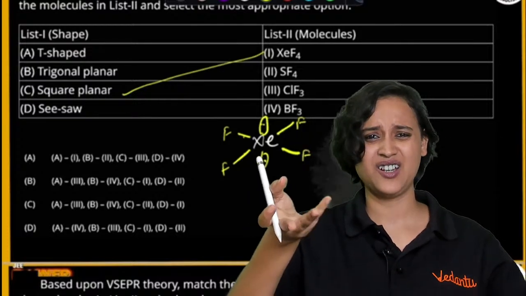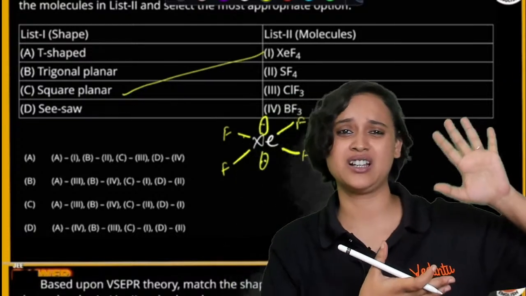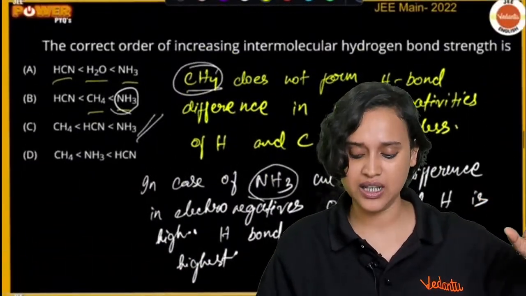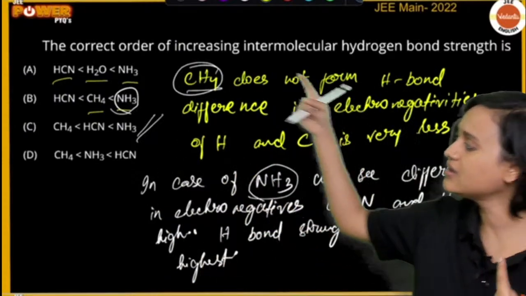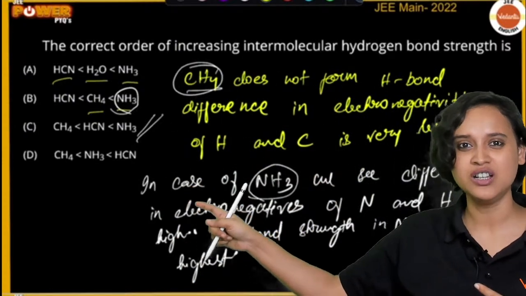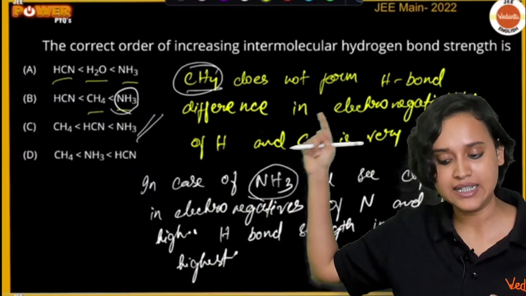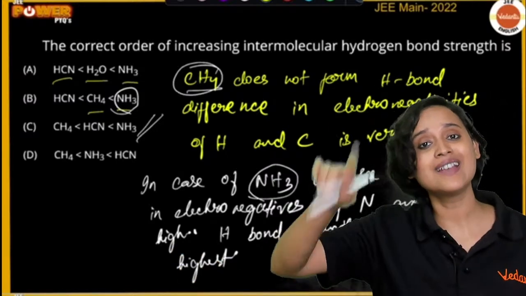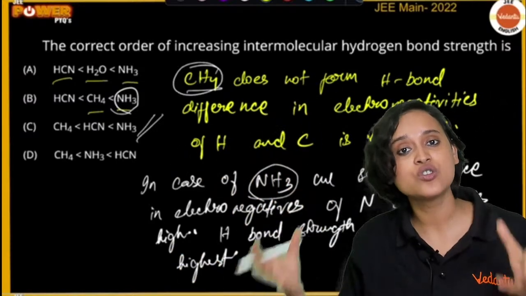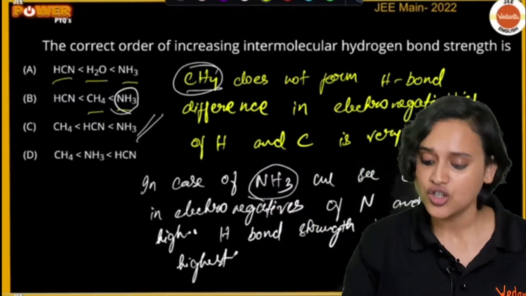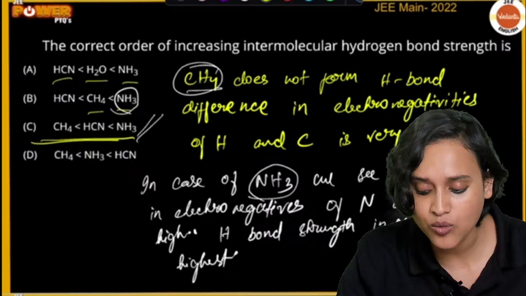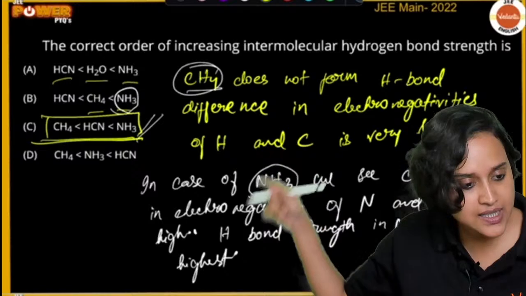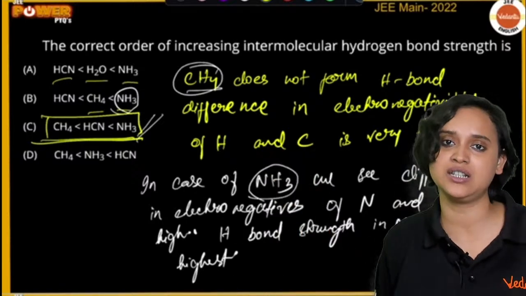Surya, you are lost somewhere else, bacha. I have explained this. Where is water here? There is no water here in the question. There is CH4, NH3 and HCN. Now water also has a very high hydrogen bond, so don't worry about it. Just write down what I have told you. I have explained it again to you.